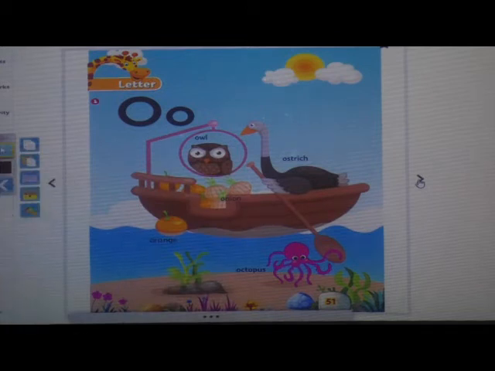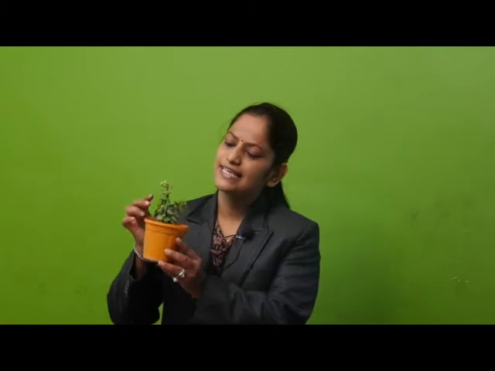Okay? So today, before starting with our today's topic, I will show you some objects. Okay children? Do you want to see? I will show you some objects. You have to see and name them. Okay children? So, see here. The very first object is in my hand. What is it? Yes, it's a pot. Very good. And in this pot, what can you see? What is this? Yes, very good. It's a plant.